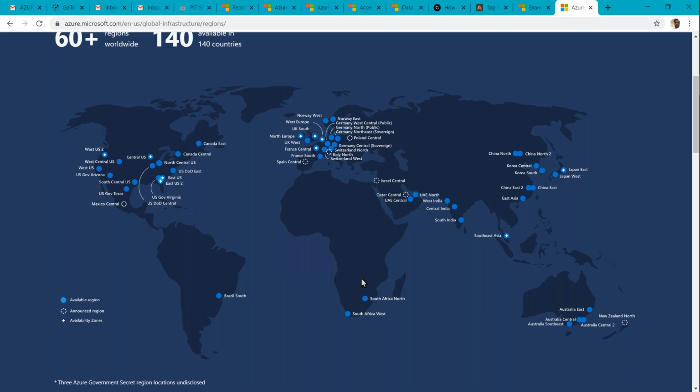If the client is from South Africa, we place the resources in the same region for better performance as well as compliance with policies. Compared with other competitors, especially AWS, the cost here is very low.